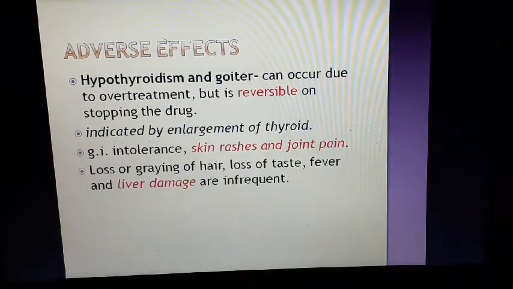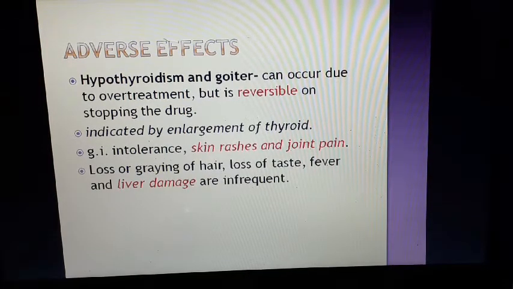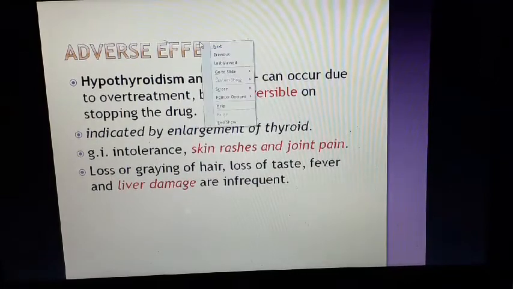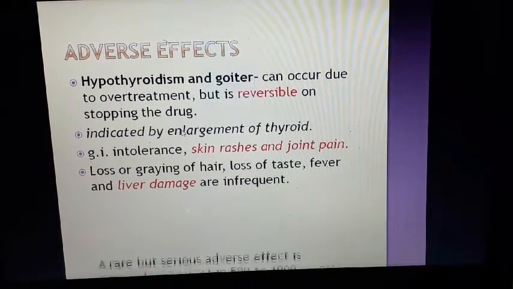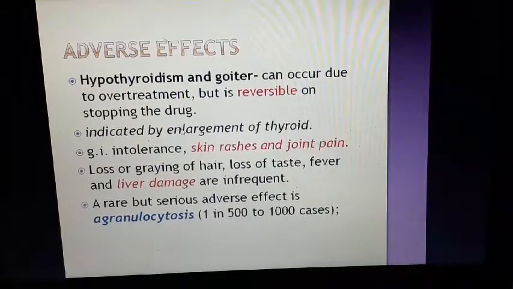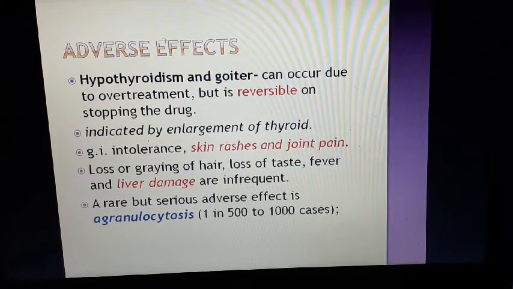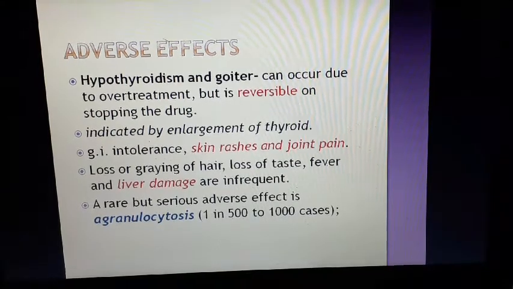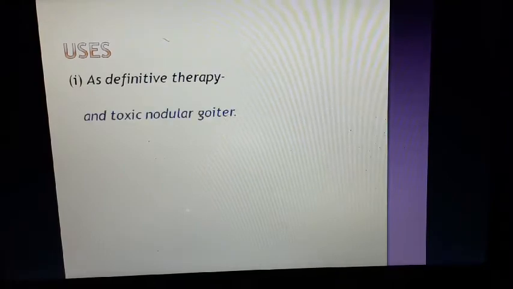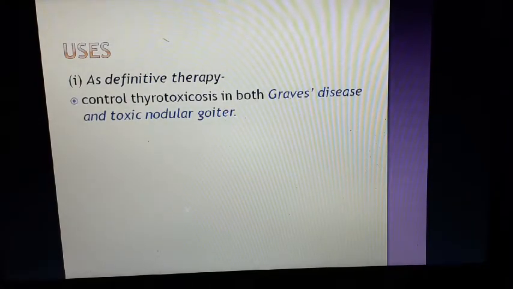Also, there are some skin rashes, joint pain, and liver damage, though it is rare, but we have to check the liver function status. There can be loss of hair, loss of taste, and rarely it can cause agranulocytosis. It is a serious adverse effect. It happens in 1 in 500 to 1000 cases. So of course, if we start carbimazole or propylthiouracil, liver function test as well as total count and differential count should be monitored routinely.